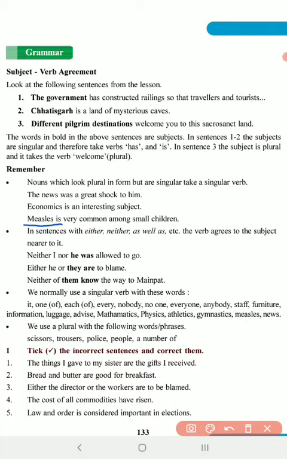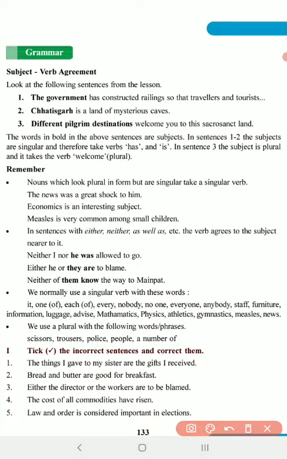Measles is a kind of disease caused by some kind of virus. Though you have s here, it's not a plural noun, rather it's a singular noun, therefore we express it in the singular. Measles is very common because it talks about a disease, not a physical thing.